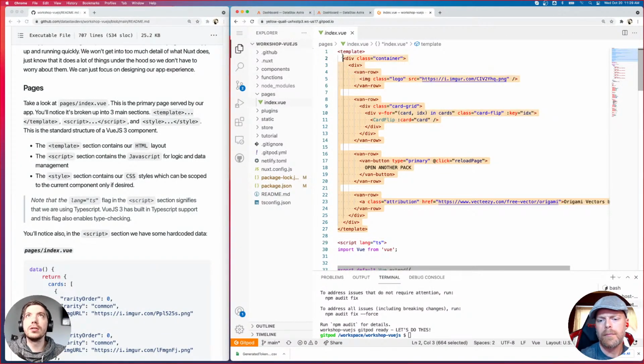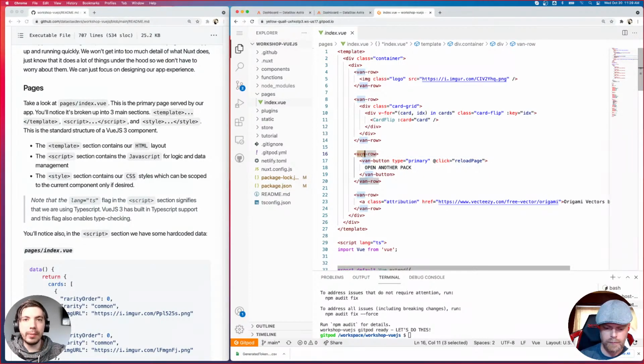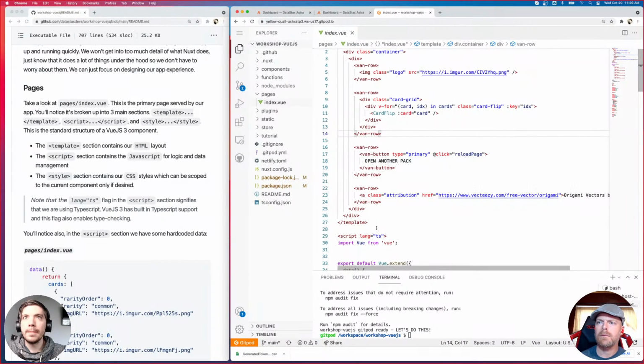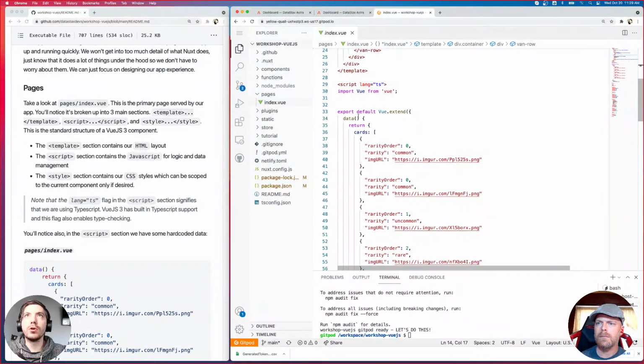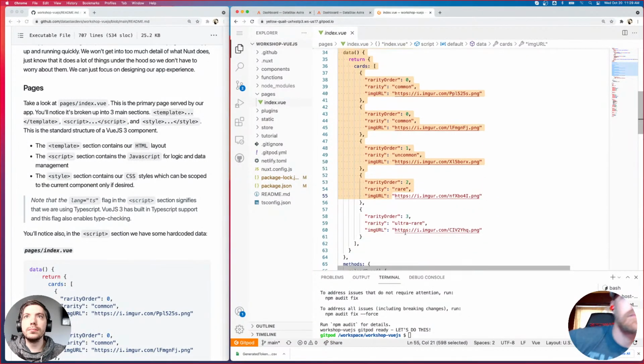We have our template section, and this is where all of our HTML and our formatting happens. You can see we have several rows. These are pulled from the Vant style package that we installed with Nuxt. We don't have to reference this because Nuxt will figure it out for us, but this is how we use it. So we have several rows that have things displayed on them. So this is our template. This is where all of our HTML goes. Then we have our script section. This is where all our JavaScript will go, our logic, if you will.